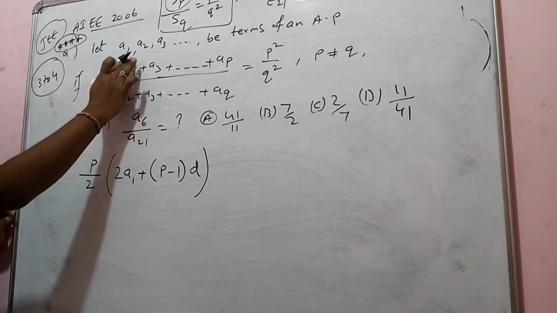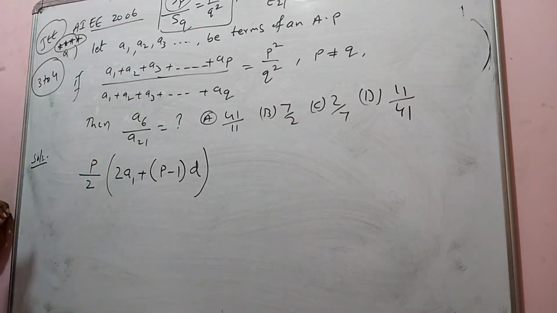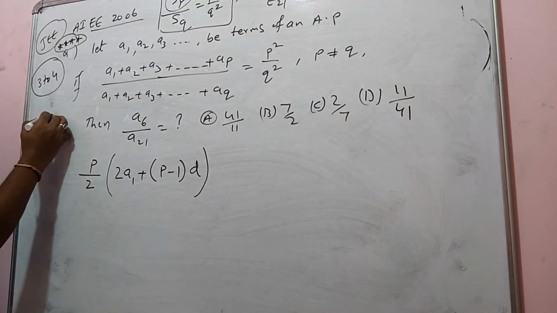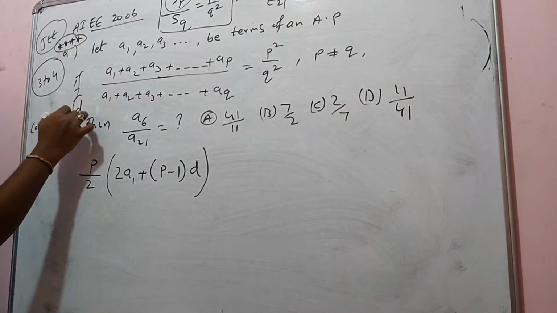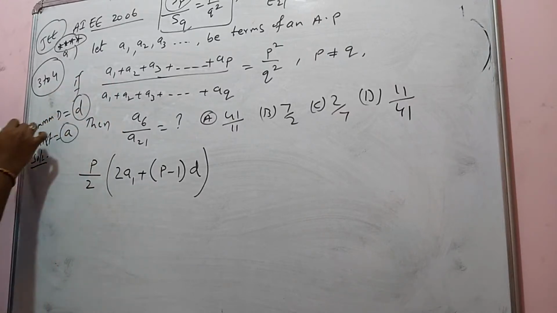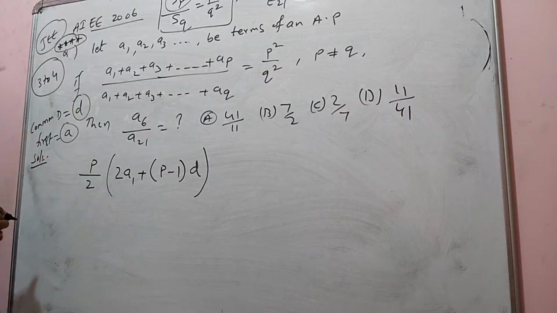Don't write a2 minus a1. We keep the common difference as d only, and the first term is a. The first term is a, the common difference is d.